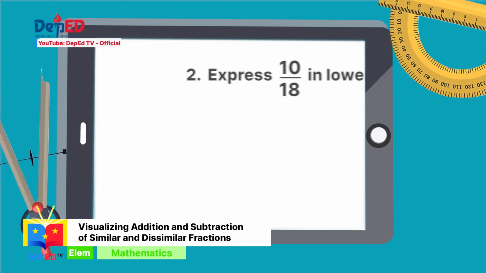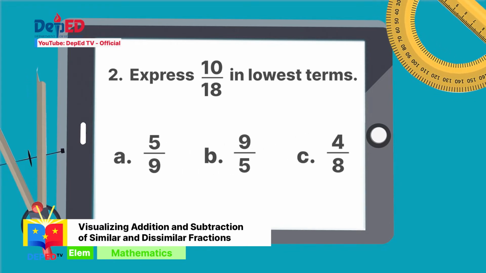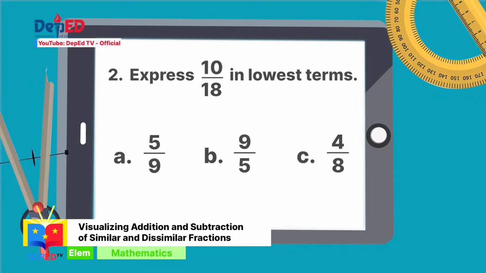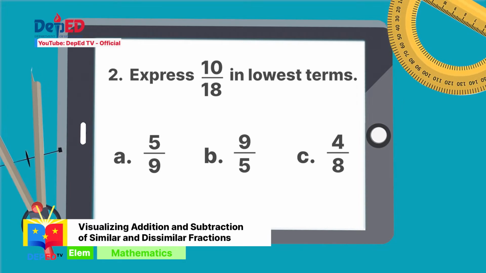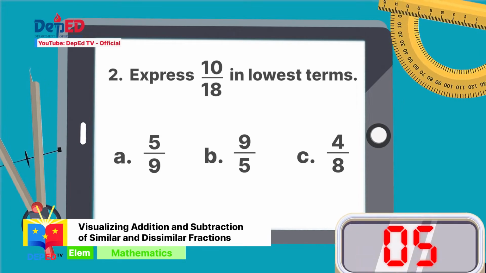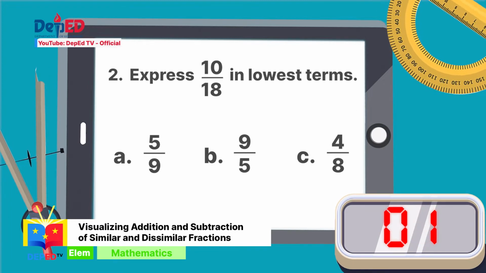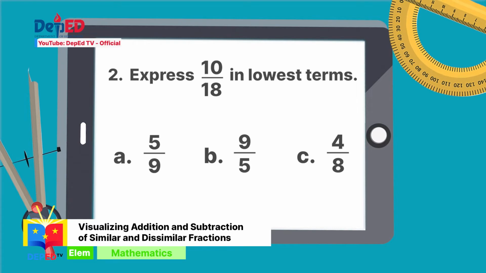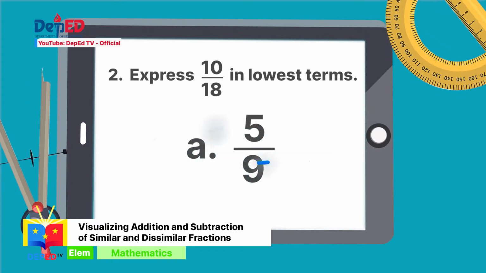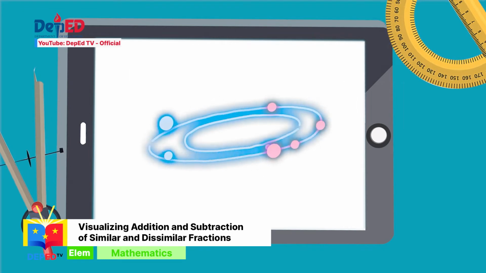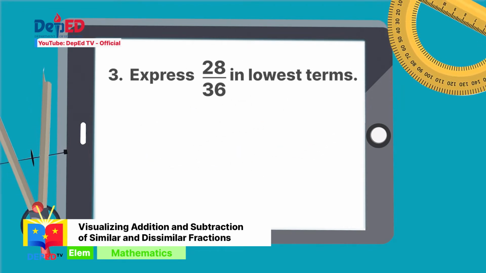Number 2. 10 over 18. A. 5 over 9. B. 9 over 5. C. 4 over 8. The correct answer is letter A, 5 over 9. Excellent! Number 3, 28 over 36.